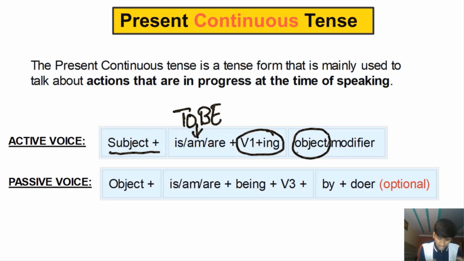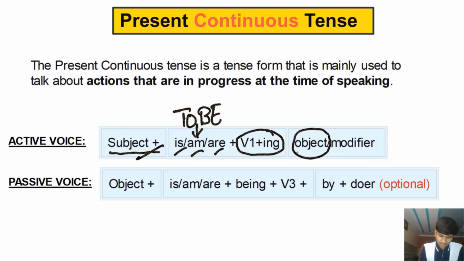So how do you form a sentence in present continuous tense? You must have a subject in the active voice, the doer of the action, the person who performs the action, followed by a helping verb, the to be form of verb that includes is, am, are: is with a singular subject, am with I, are with a plural subject. All right. Then an ing form of verb followed by the object.